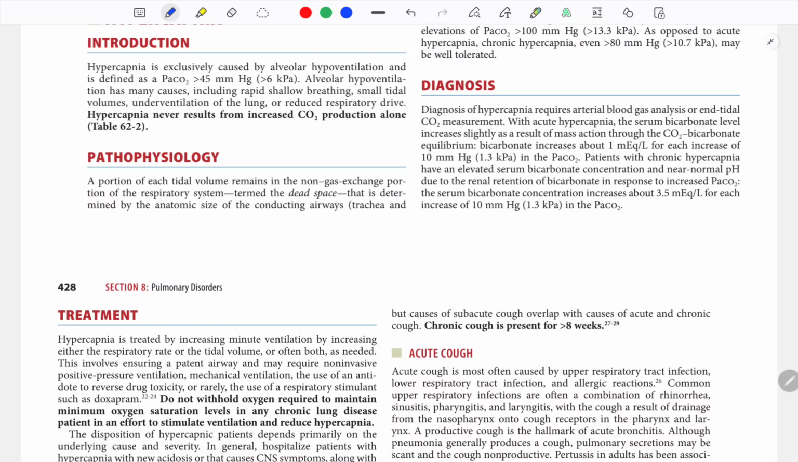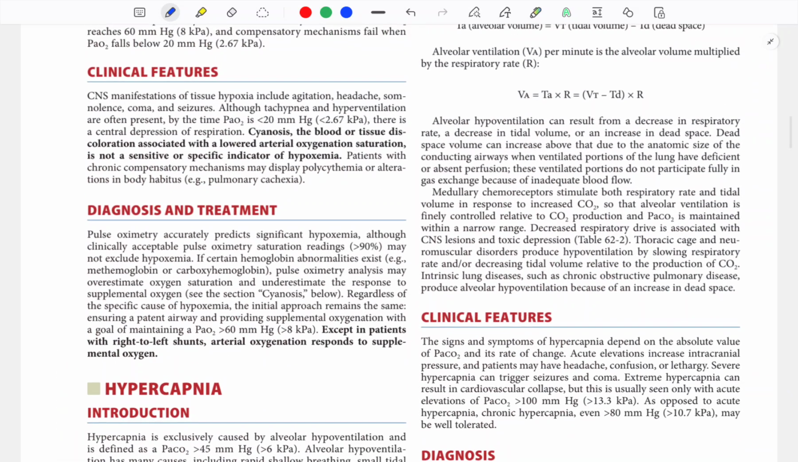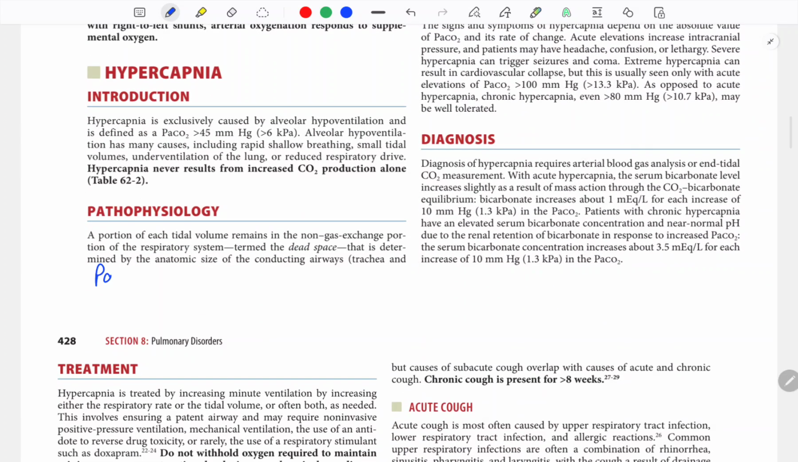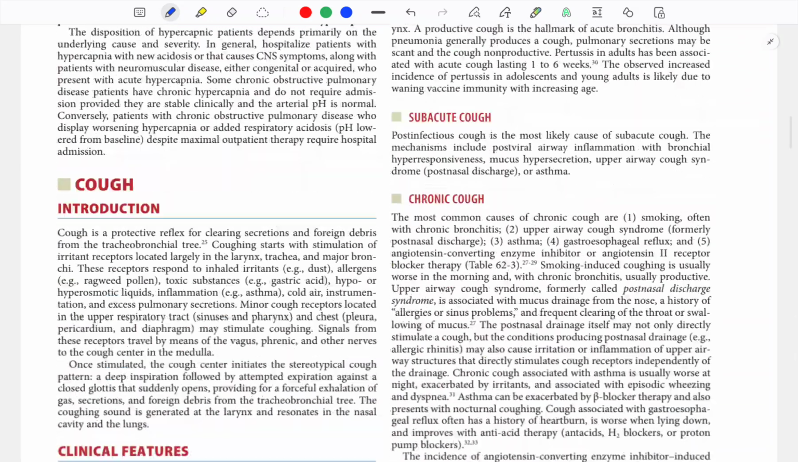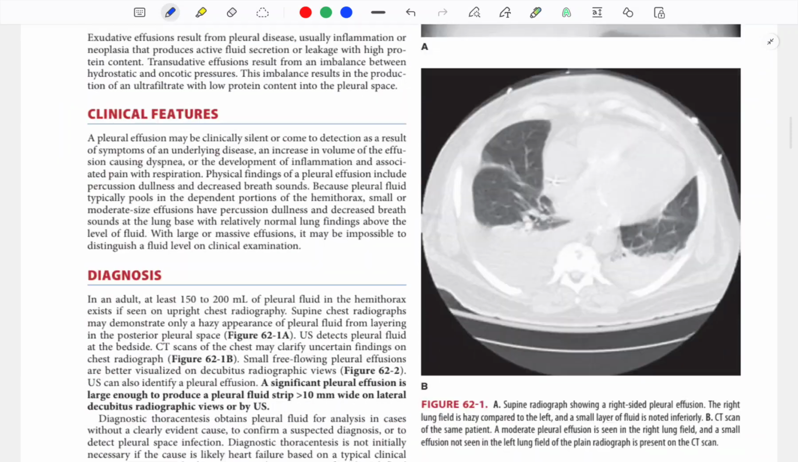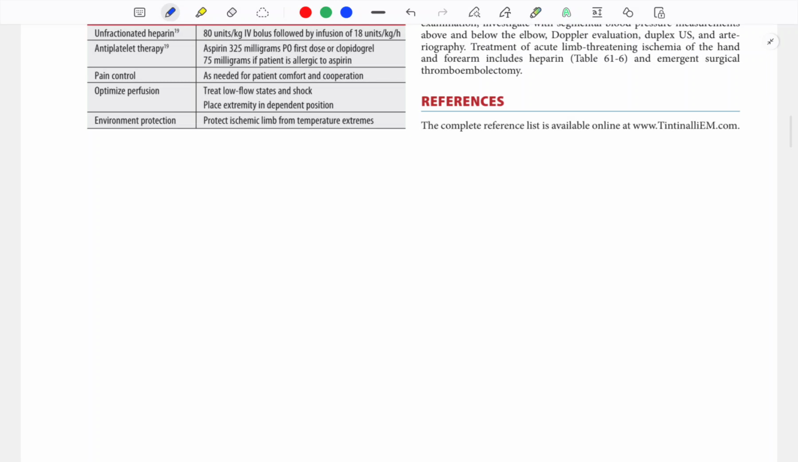Now we will learn about the approach to hypoxia. As we have discussed, what is hypoxia? It is abnormally low arterial oxygen, defined as PaO2 less than 60 mmHg or 8 kilopascal. So hypoxemic respiratory failure is there. You find a patient with hypoxia.